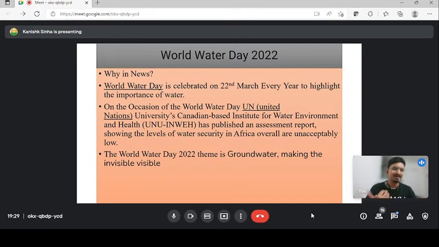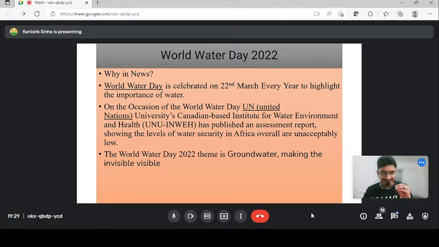The present government and the previous government, from 2012, have now started to focus a lot on groundwater, guys, because of a lot of scarcity of water in our country. So the theme itself suggests the need of groundwater, that is, groundwater: making the invisible visible.